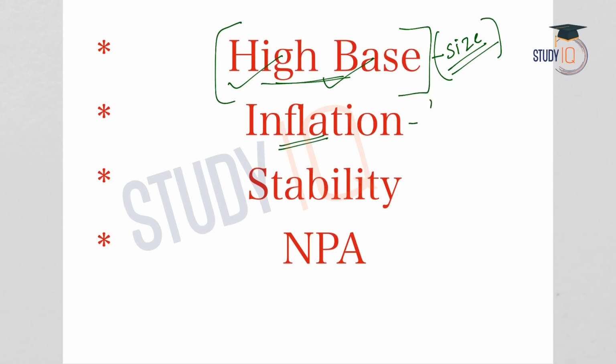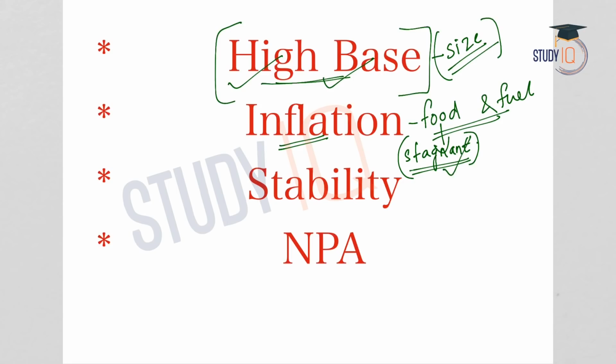Secondly, the reason is inflation, particularly food and fuel inflation. These two are highly volatile in nature. Coming to food inflation, agricultural growth is stagnant and the majority of our population is highly dependent on agriculture. If only there is an improvement in the agricultural sector, only then will there be growth in the majority of the economy.